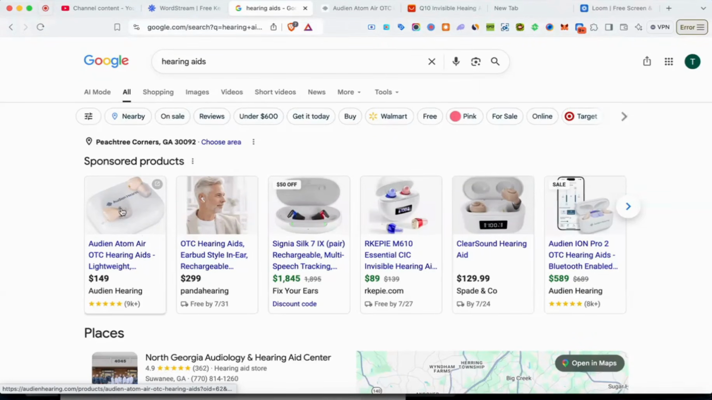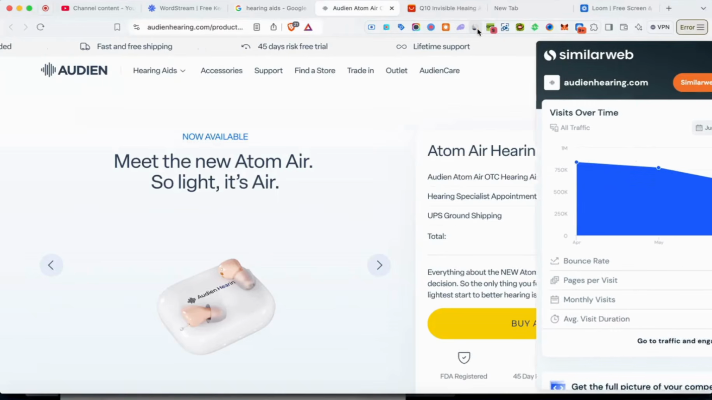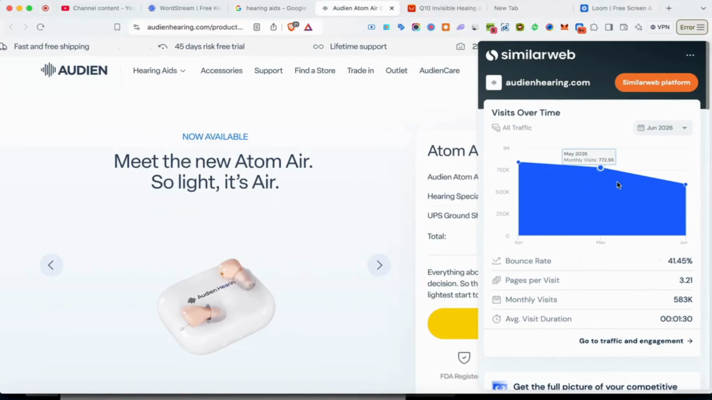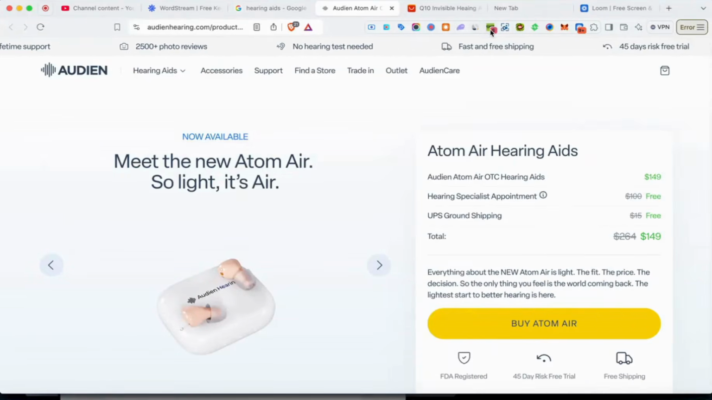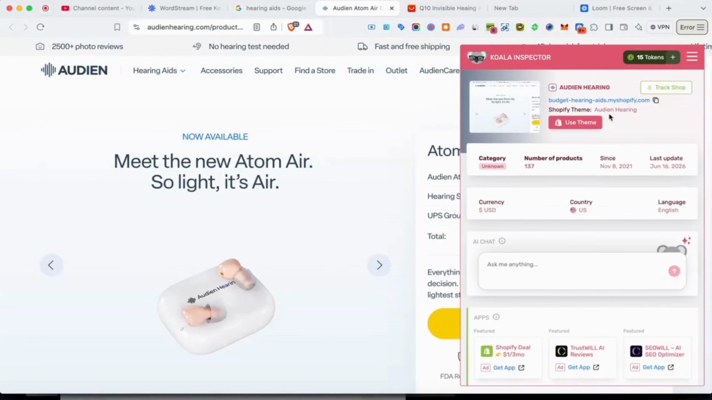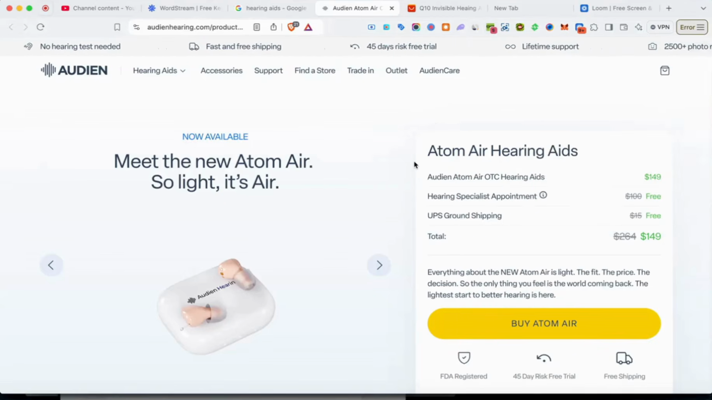So if I come over here to one of the ranking websites, Audio and Hearing, and we check them out, right? We go over here to their website, see how much traffic these guys are doing. These guys are doing 700,000 monthly visits, which is absolutely an insane amount of traffic. And the crazy thing about it is most of this traffic is coming from Google Ads, guys. If we come over to Qual Inspector, we can see using a custom theme, and they have 137 products on the website, which is cool. So let's take a look at their landing page.